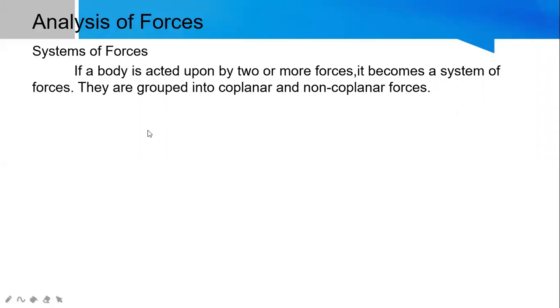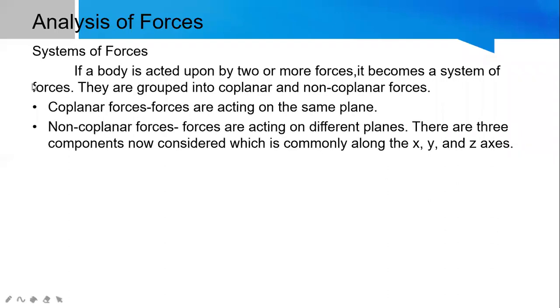Suppose you have intersecting walls and a floor. They are considered to be different planes. If the forces will be acting on the floor alone, then that is coplanar. But if there will be forces acting on the walls and the floor, that is non-coplanar. So if we have non-coplanar forces, we also have a reference axis like X, Y, Z axis, and coplanar usually is the X and Y axis, right?